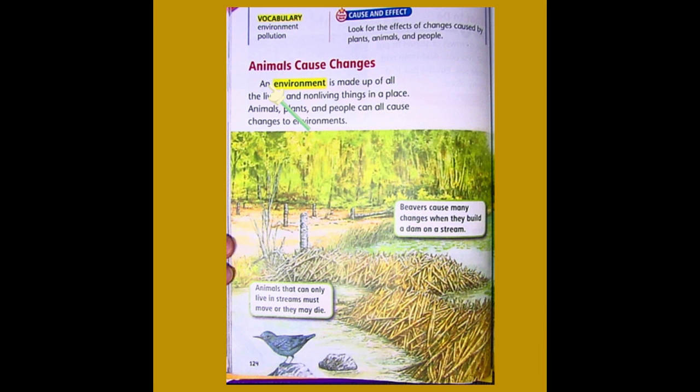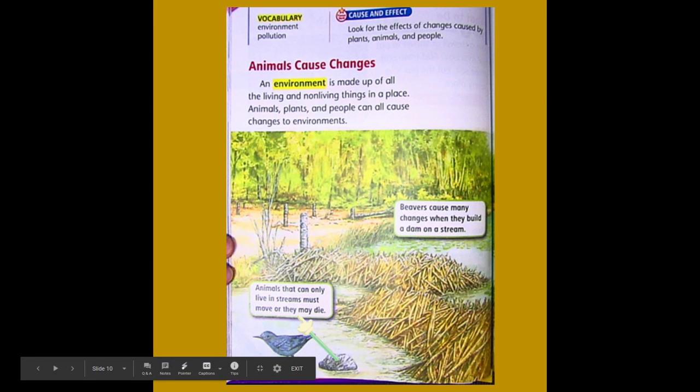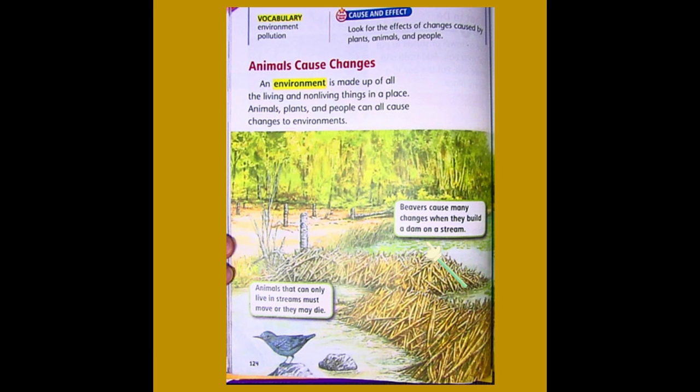All right, now let's see how animals can cause changes. An environment is made up of all the living and non-living things in a place. Animals, plants, and people can all cause changes to environments. It says animals that can only live in streams must move or they may die. Beavers cause many changes when they build a dam on a stream.